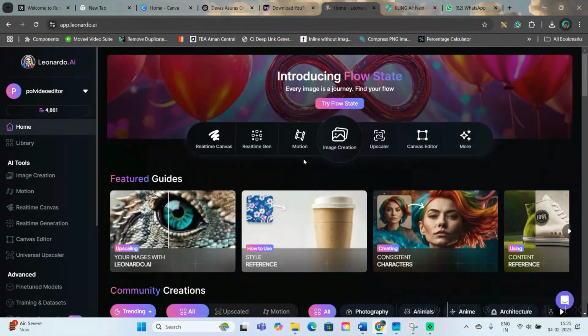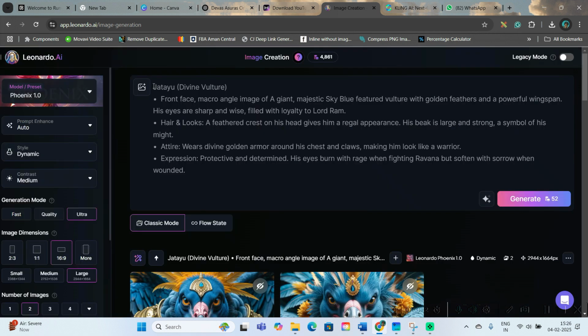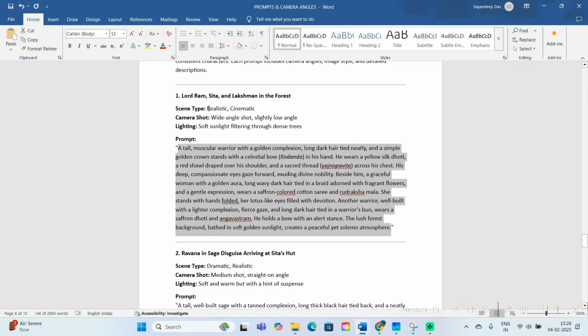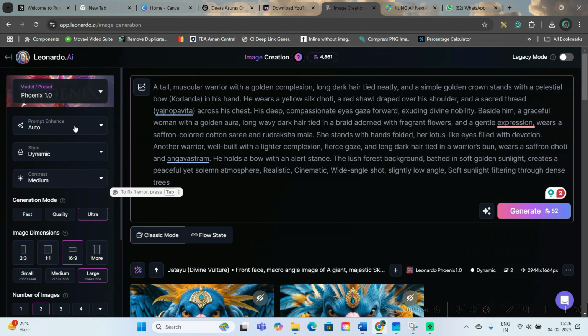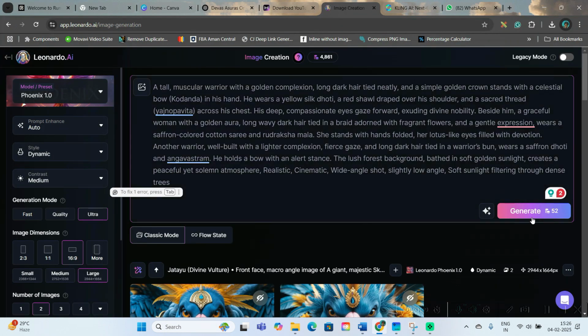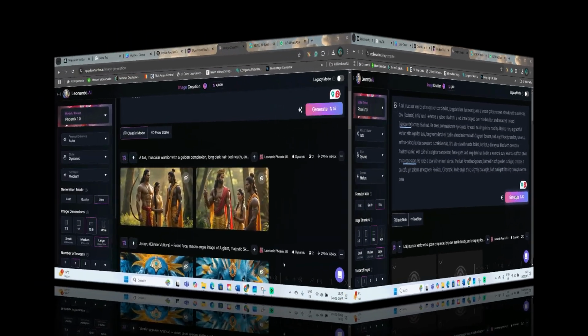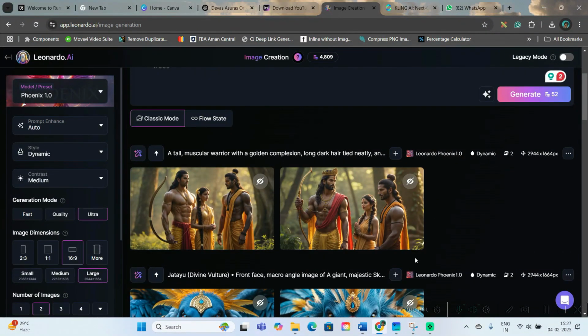Again, I will head back to Leonardo AI. I will be showing two processes to generate the image. See, this is just a matter of a click. So now I will go to the image creation option. Here I will simply paste the first prompt, and at the end I will paste these three things. Now here again Phoenix model, other settings I will not change at this moment. I will hit generate. This is one process. So here you will have to choose either of these two.